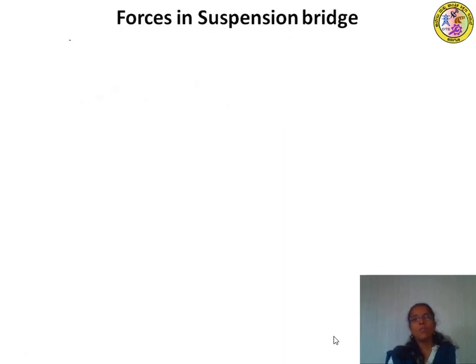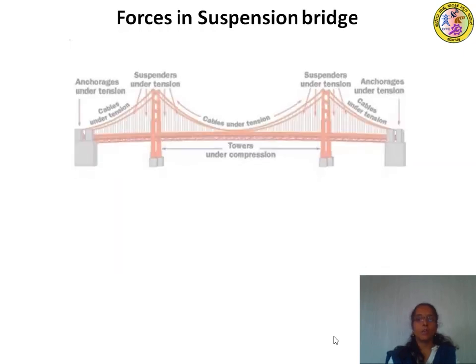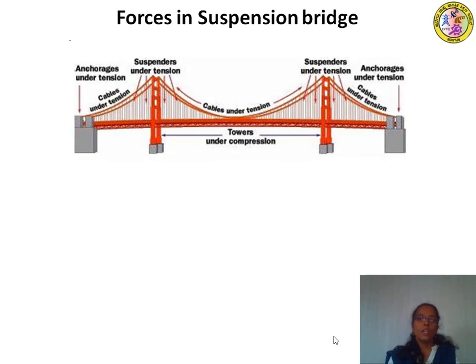Next we will move to the forces acting on the suspension bridge. As we have already discussed, vehicular traffic will be moving on the deck slab. This traffic load will be transferred from the deck slab to the suspension cable through the suspenders or hanger bars.